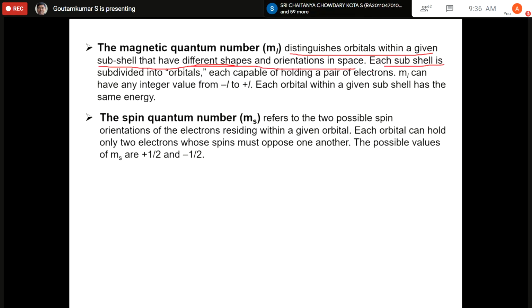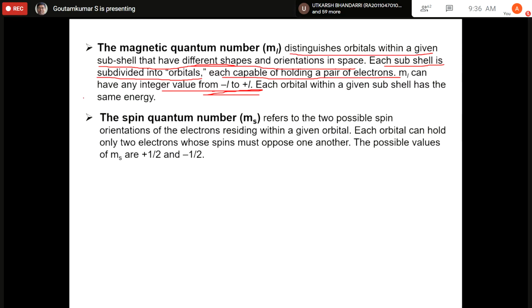Each subshell is subdivided into orbitals. So first is the shell, which is the principal quantum number, then the subshell is the azimuthal quantum number, and then when the magnetic quantum number comes in, it is called orbitals. Each orbital is capable of holding a pair of electrons, and the ml value can have integer values from minus l to l.